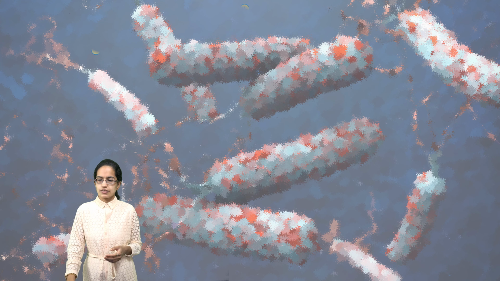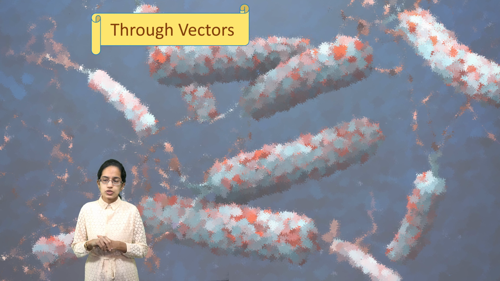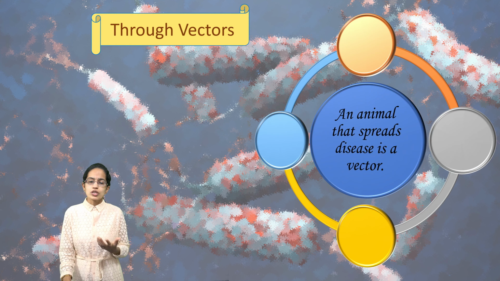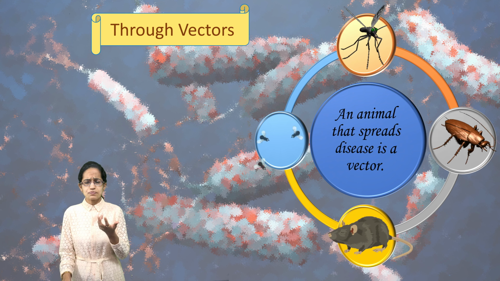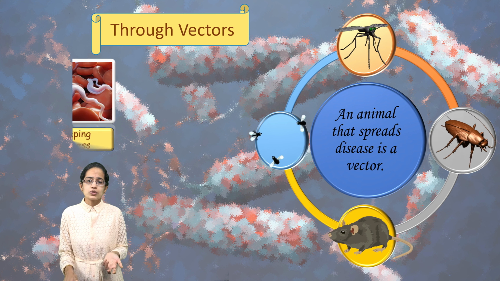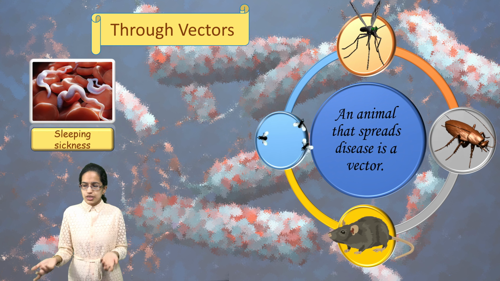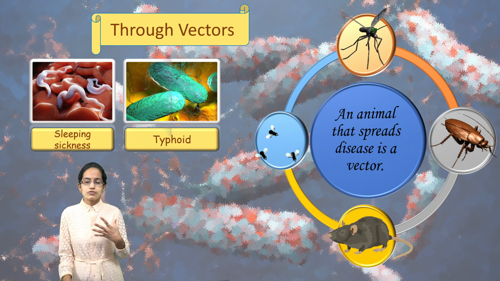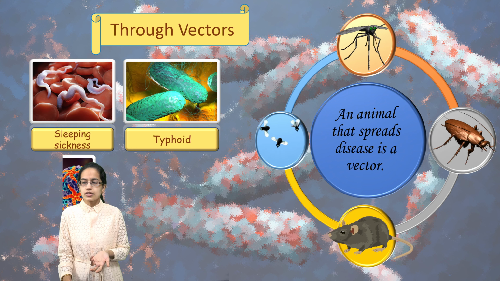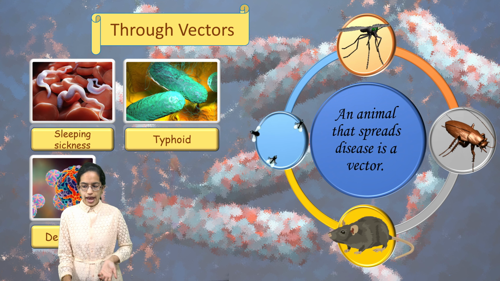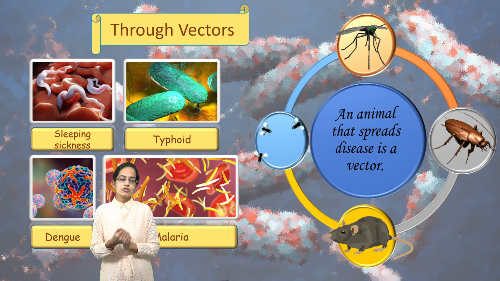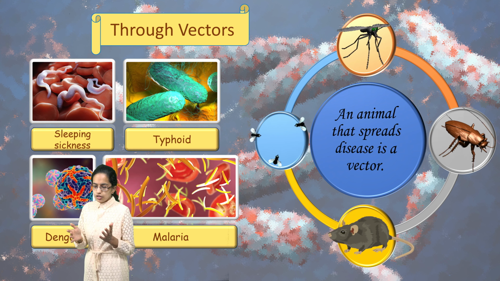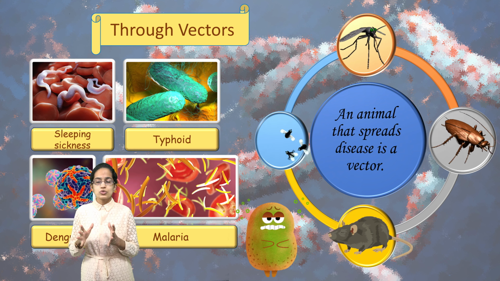The next common classification that we understand is through vectors, so diseases caused by vectors. We have lots and lots of diseases that are commonly heard about with vectors. These could be caused by mosquitoes, cockroaches, rats, houseflies. From mosquitoes we have malaria, then we have sleeping sickness by the tsetse fly, then we have typhoid which can be caused by houseflies, plague which is caused by rats, dengue which is again vector borne, caused by mosquitoes, and malaria again caused by mosquitoes. So these are some of the common examples that we hear about in vector borne diseases.